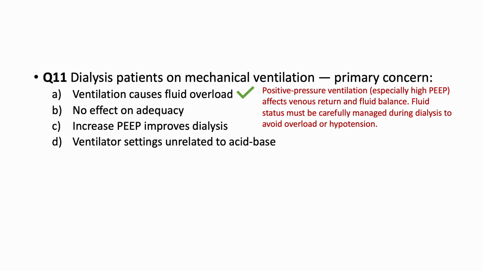Positive pressure ventilation, especially high PEP, affects venous return and fluid balance. Fluid status may be carefully managed during dialysis to avoid volume overload or hypertension. But this question has caused several questions in the minds because everybody in dialysis knows that there is no direct relationship of volume overload with mechanical ventilation, but in critically ill patients on mechanical ventilation and HD, they usually are volume overloaded.